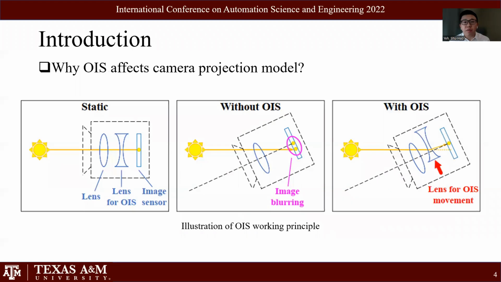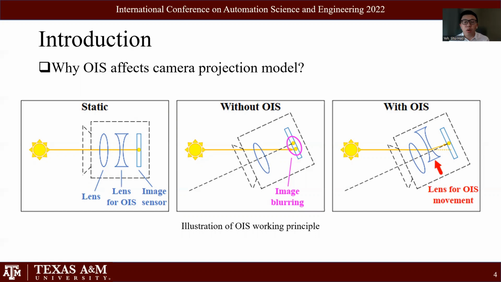So why does OIS affect the camera projection model? Here we use an illustration to show the OIS working principle. Once hand jittering happens, the corresponding image point is shifted on the image plane. With OIS, we can shift the image point back and reduce the image blurring.